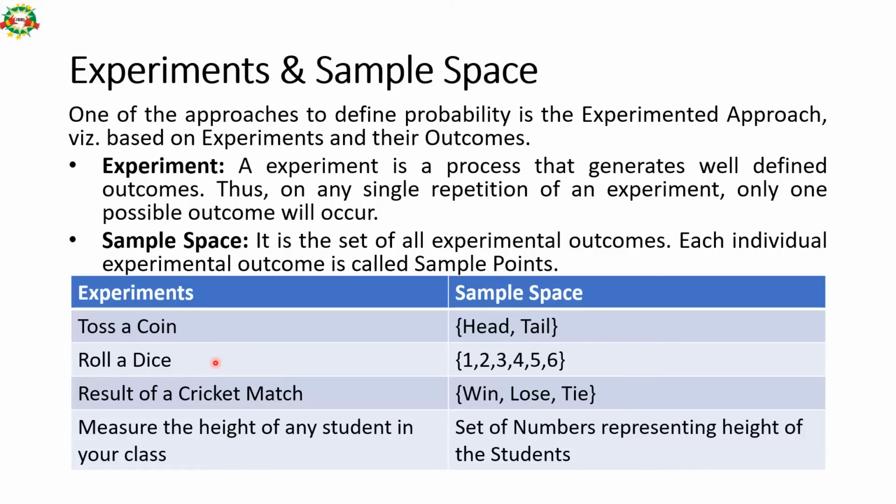If we do the experiment of rolling a dice, then 1, 2, 3, 4, 5, 6, each of them is a sample point, and this combined data is the sample space, and this is the experiment. Result of a cricket match: win, lose or tie. Sample points are win, lose, tie individually, and the combined data is the sample space. Measure the height of any student in your class: the set of numbers representing the height of each student.